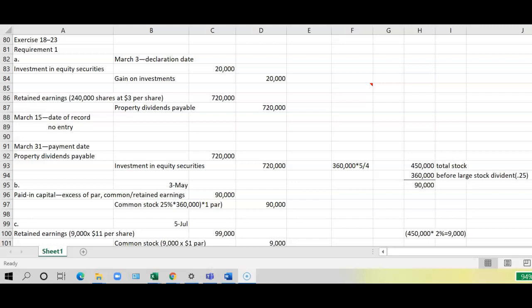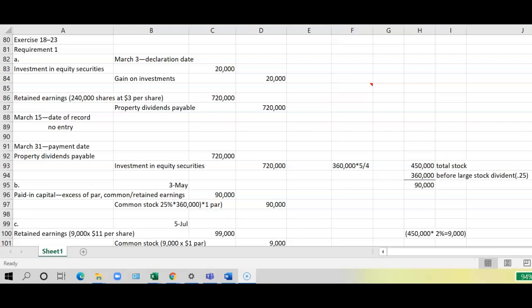So there are 360,000 shares outstanding. The treasury stock, which is the company owning their own stock, will not receive a dividend, whether it's a large dividend, a small dividend, or a cash dividend, or property dividend.